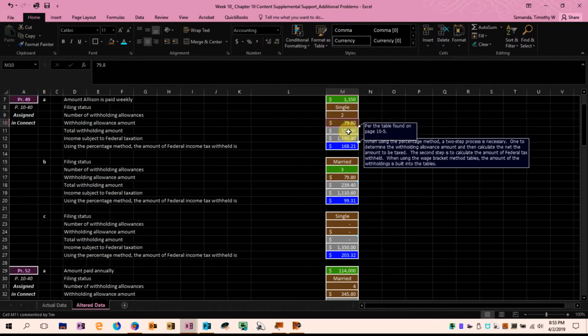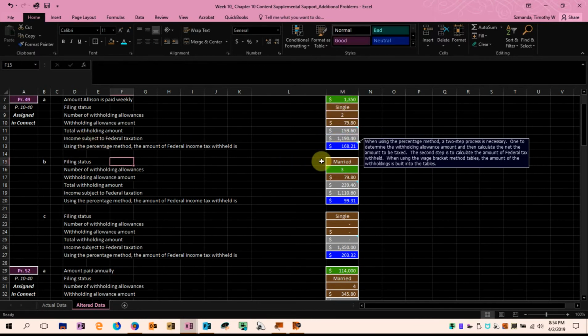This is the amount per withholding allowance based on the frequency of payment. In this case, the frequency is weekly, so that would be $79.80 per week. There are two withholdings, so $79.80 times 2 is a total of $159.60 for the allowance amount.